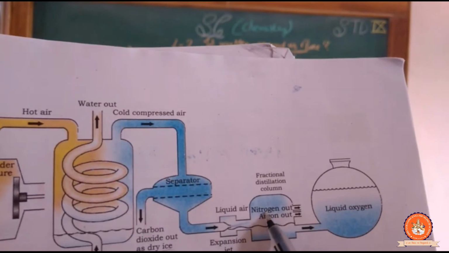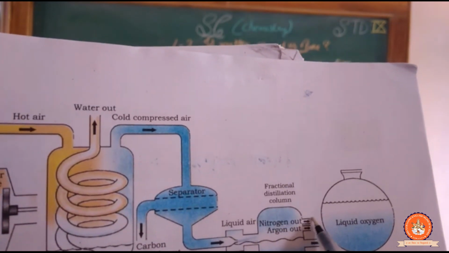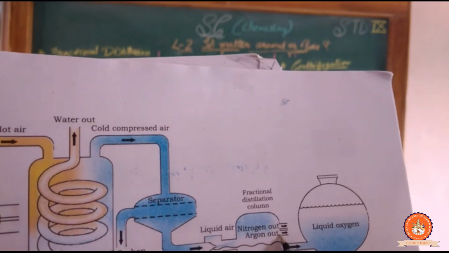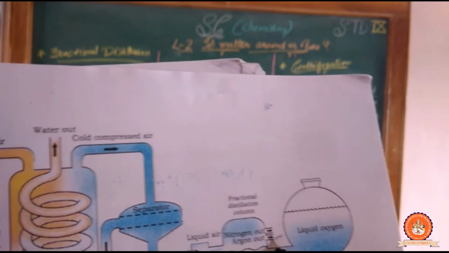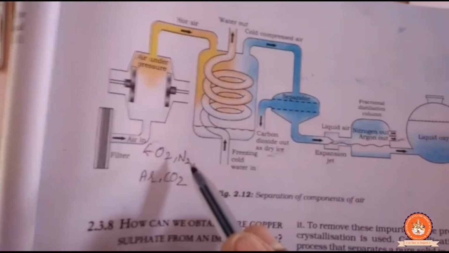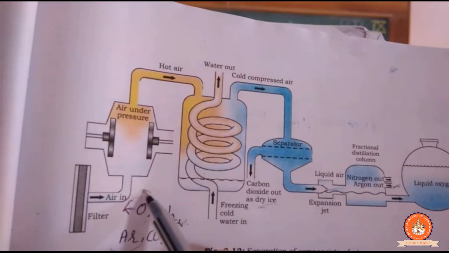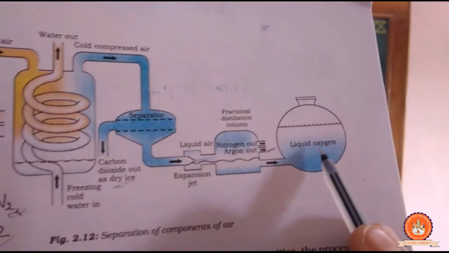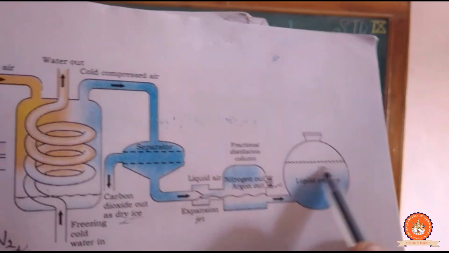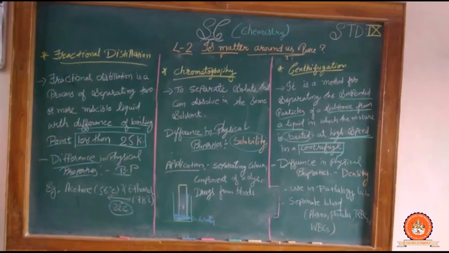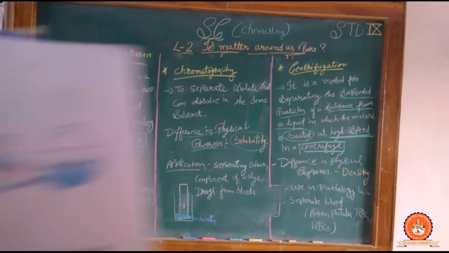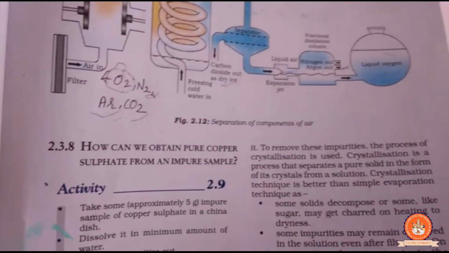Now the nitrogen density is very low, so it comes to this portion, and the argon density is high compared to nitrogen, it comes to this portion. So which thing comes? Carbon dioxide, argon, the nitrogen has already come, so left is oxygen, so oxygen comes as liquid oxygen. Clear? So this is the separation of the components of air.